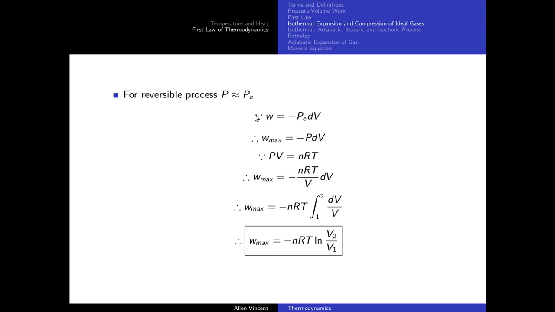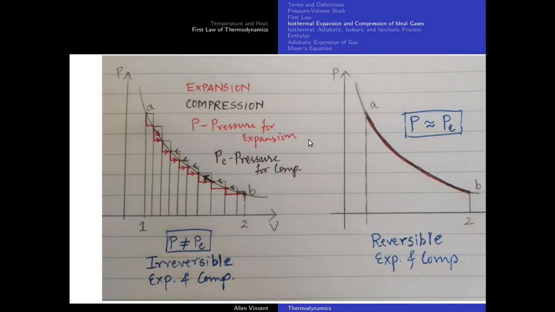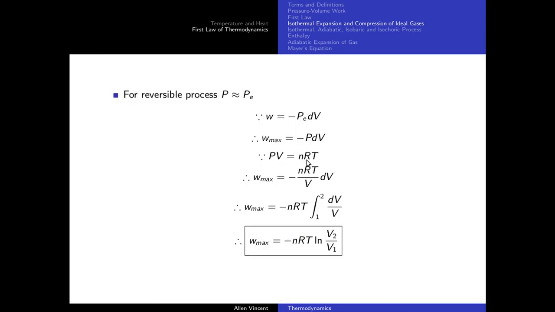So since W is equal to minus PE dV, this is external pressure. Now since they are almost equal, I can replace it with the pressure of the gas. Now what gas am I talking about? I am talking about ideal gases. So I can take this ideal gas equation, shift this V this side, and I can substitute for P. And if you integrate it, you will get this expression: minus nRT ln V2 by V1.